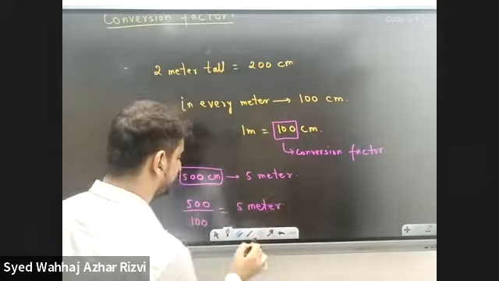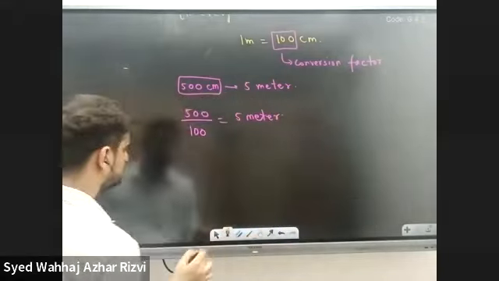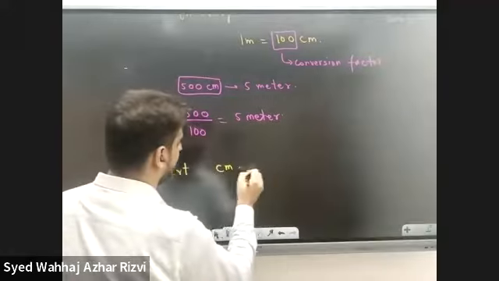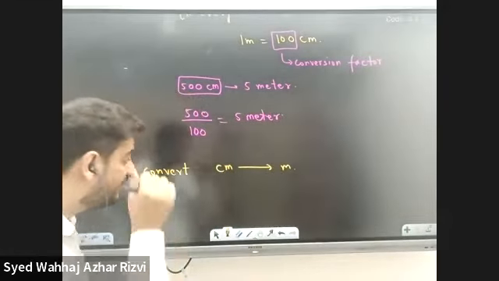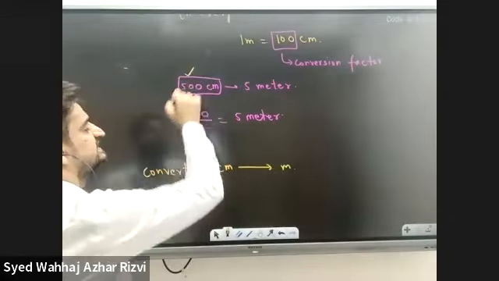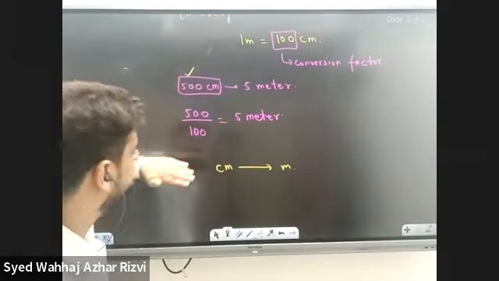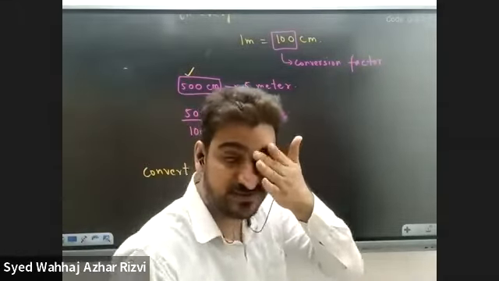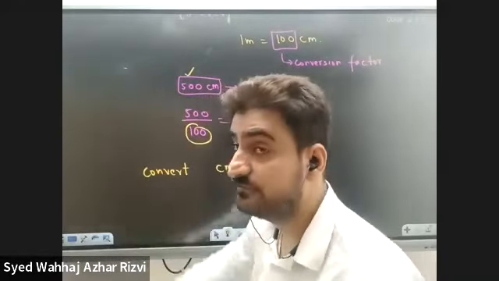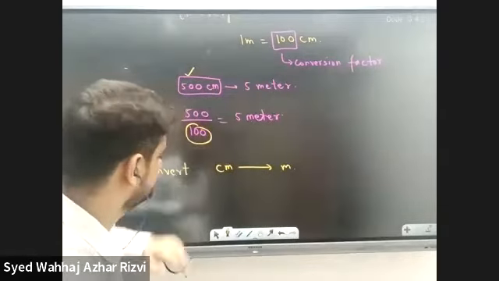So in order to convert centimeters into meters, we have to divide the value in centimeters by 100, and then we get the value in meters. That is why we call this 100 the conversion factor.